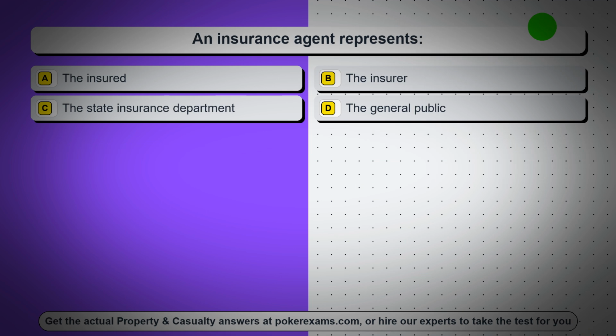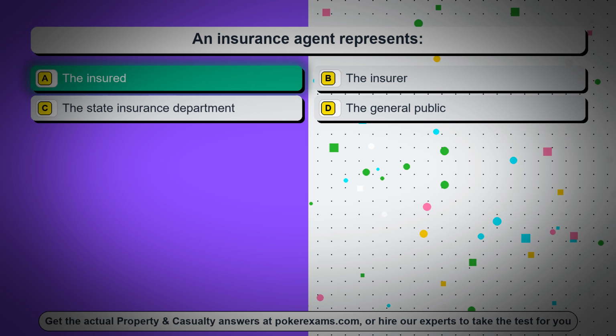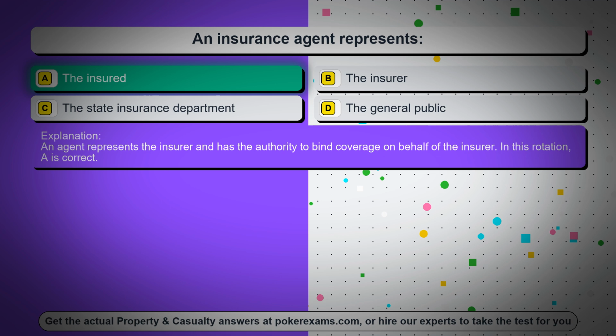Question 64. An insurance agent represents: Option A, the insured. Option B, the insurer. Option C, the state insurance department. Option D, the general public. The correct answer is option A, the insured. An agent represents the insurer and has the authority to bind coverage on behalf of the insurer. In this rotation, A is correct.